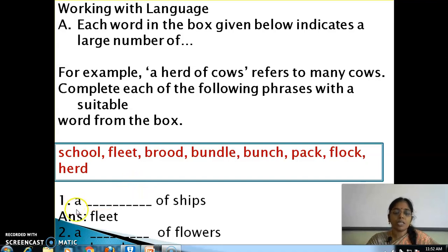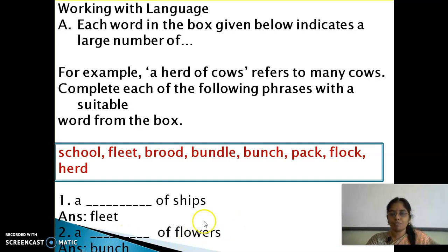First question: a dash of ships, a fleet of ships. I hope you all know this, because we read it in 4th standard itself. A dash of flowers, a bunch of flowers.